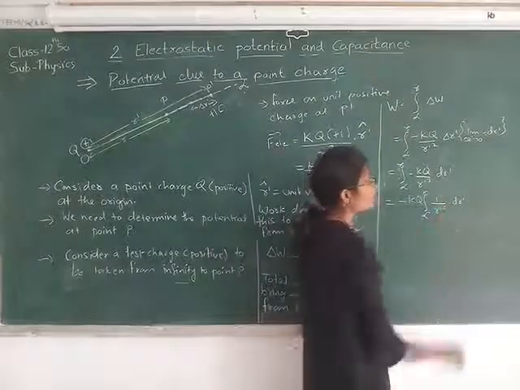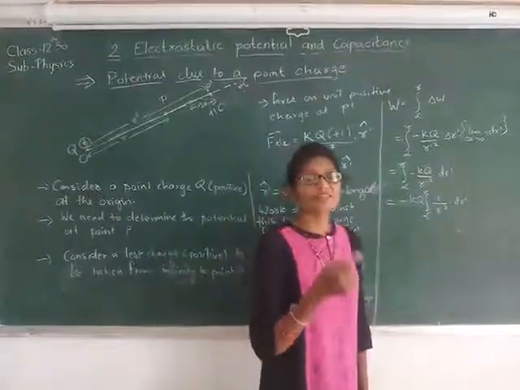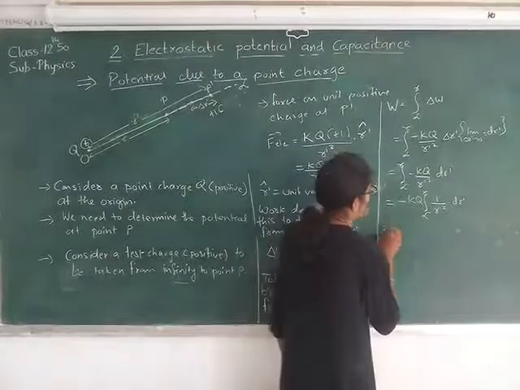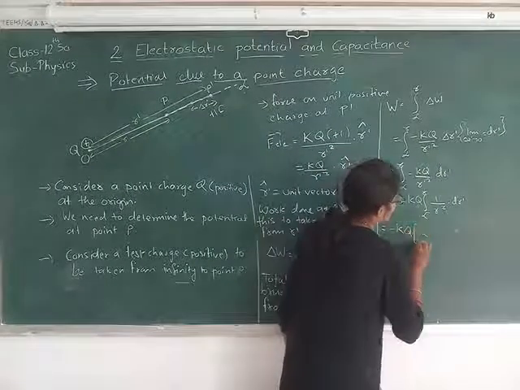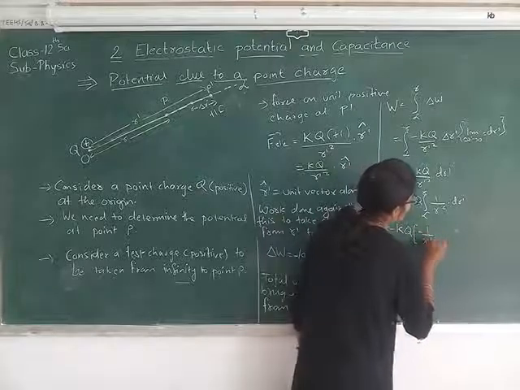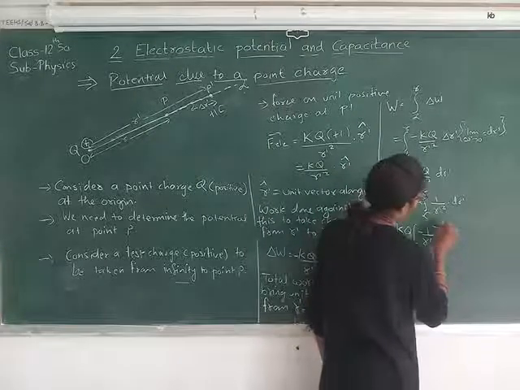The integration of 1 upon r dash square is minus 1 upon r dash, with lower limit infinity and upper limit r.